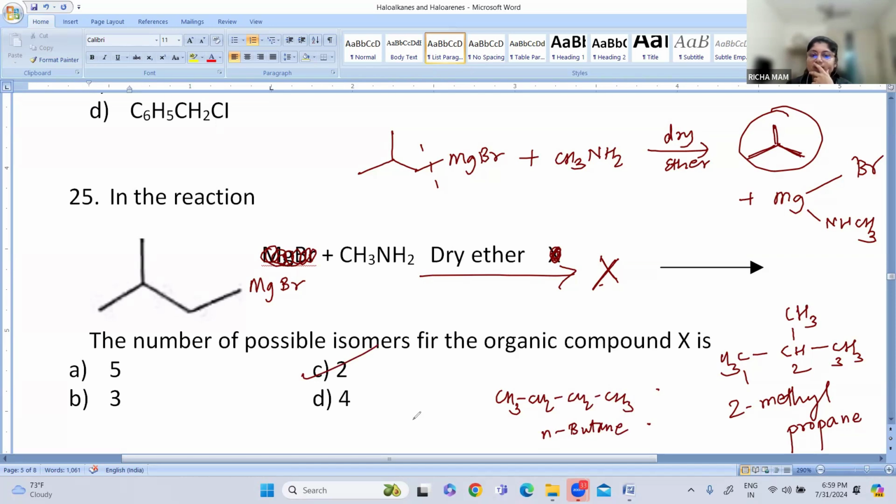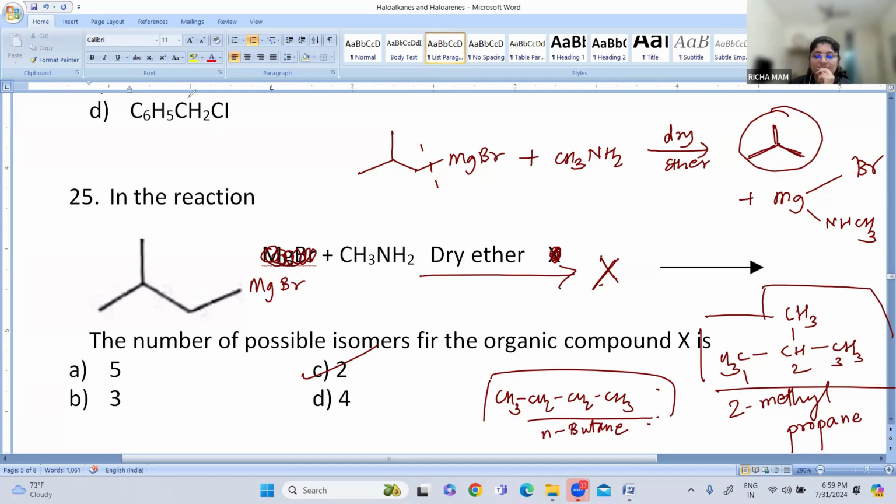Count the number of carbons and hydrogens in both cases. So these are the two isomers, the possible isomers for this particular organic compound X. Fine. Let us go for the next one.